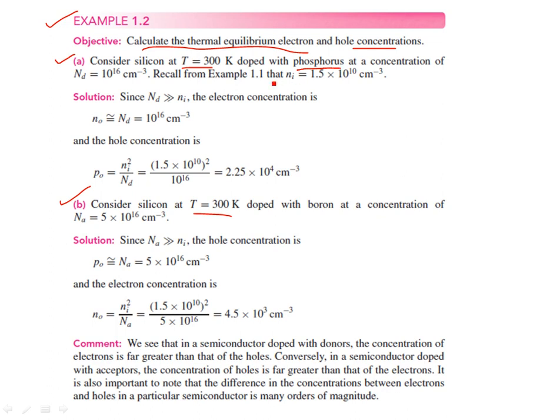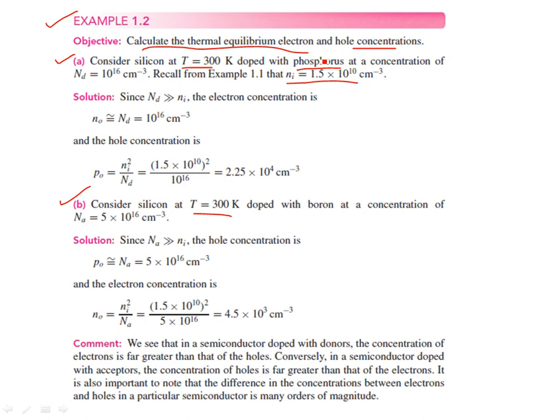And if you recall from example 1.1 that we discussed last time, the intrinsic concentration of charge carriers was 1.5 × 10^10 per cubic centimeter. This was the carrier concentration of holes and electrons.